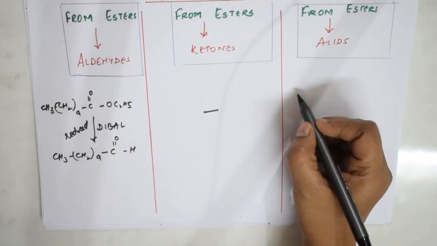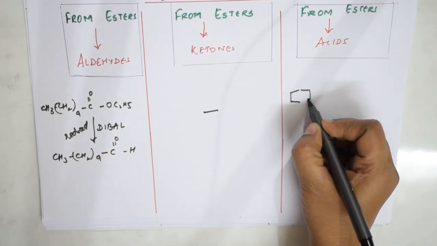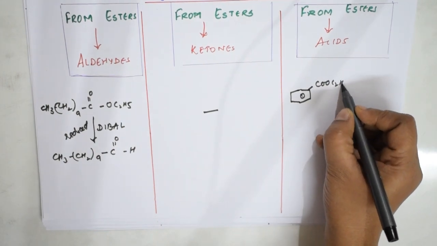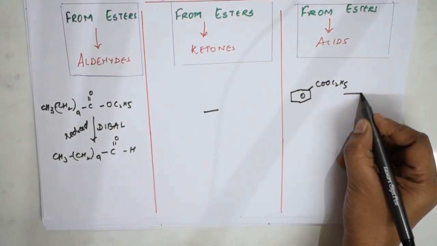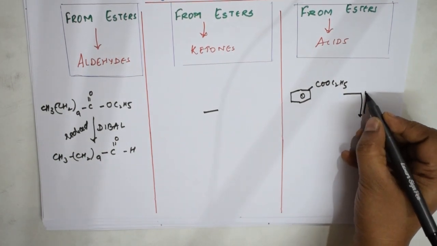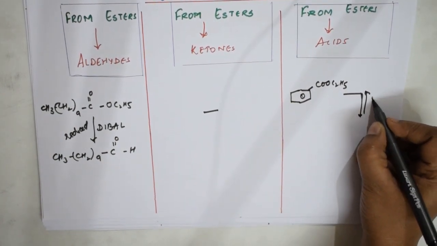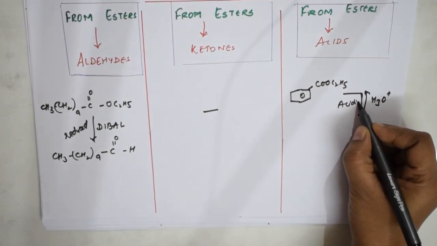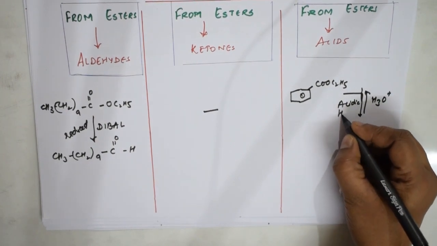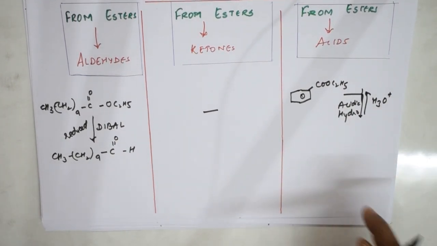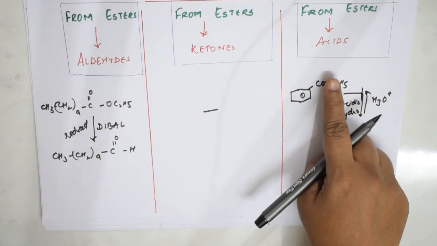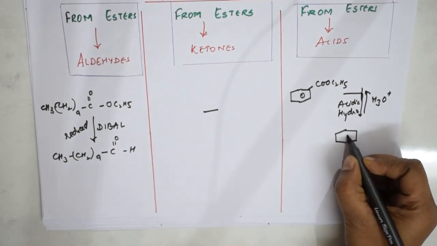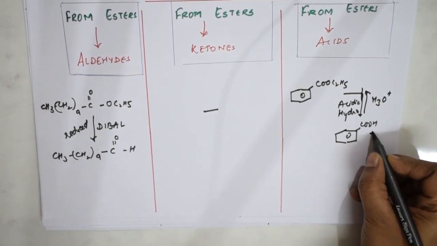Now in case of acids, suppose if I'm going to take an acid, both aliphatic and aromatic, let us take. So first I'll take an ester, right? So what am I going to do? Okay, let us take, this is a reversible reaction. So right, in the presence of H3O plus, what am I going to do? I'm going to do acidic hydrolysis. This arrow should be like this, not like this. I just wrote it. So acidic hydrolysis. When you do acidic hydrolysis, there is a cleavage of the bond here at COOH, and what do you get? You get an acid, that is benzoic acid, and what is left out?